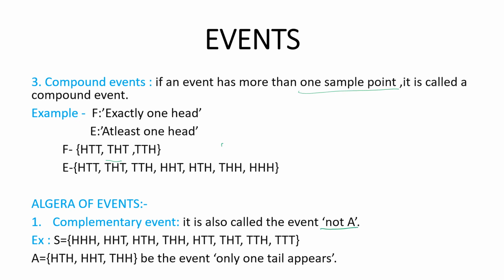Let's take an example. S is equal to HHH, and so on; these are the outcomes of the sample space, and A is equal to this. The complementary event is also called event not A, so the answer will be something that is not A. They gave the value of A, and you're finding not A, which is excluding these three elements; whatever elements are left are not A. Let's go to the next one.